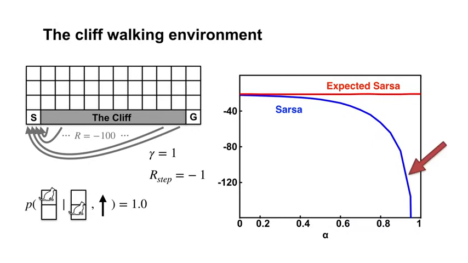Sarsa behaves quite differently here. It even fails to converge for larger values of alpha. As alpha decreases, Sarsa's long-run performance approaches expected Sarsa's.